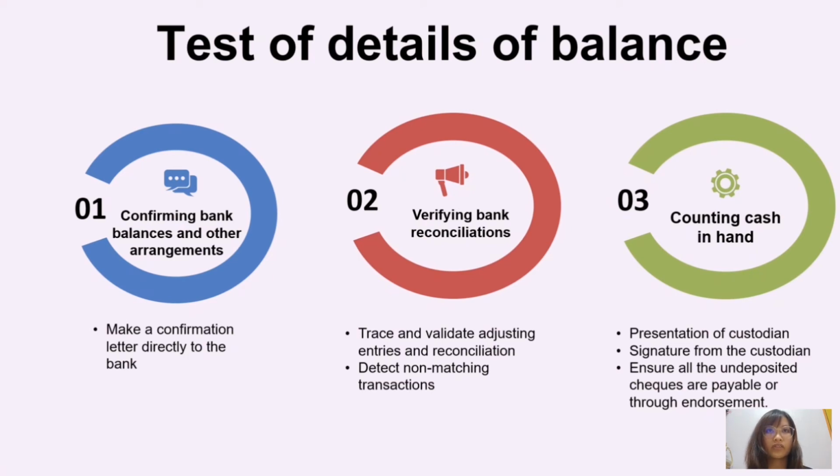non-matching transactions. The last one, the substantive procedure for counting cash in hand, is to make sure the money is controlled by the auditor and all negotiable instruments are kept until all funds are counted. Next, the custodian of the cash must be present on the spot throughout the count, and make sure the custodian signs on the receipt for the return of funds. And lastly, all the undeposited cheques must be payable to the order of the entity or made so through endorsement.